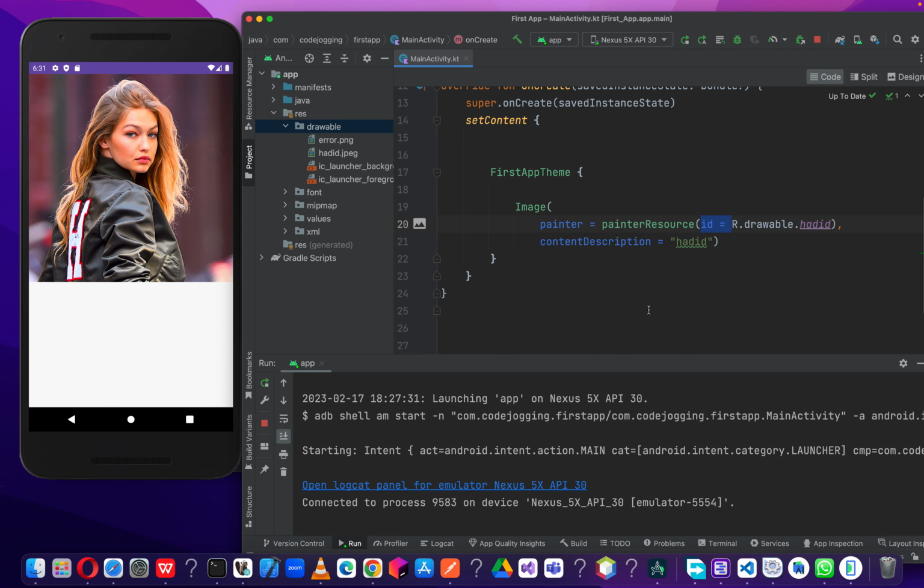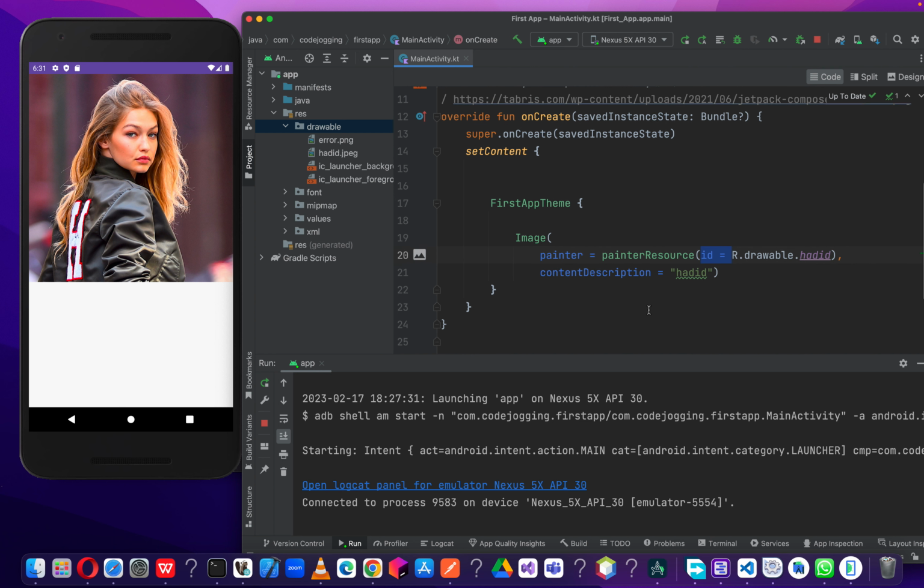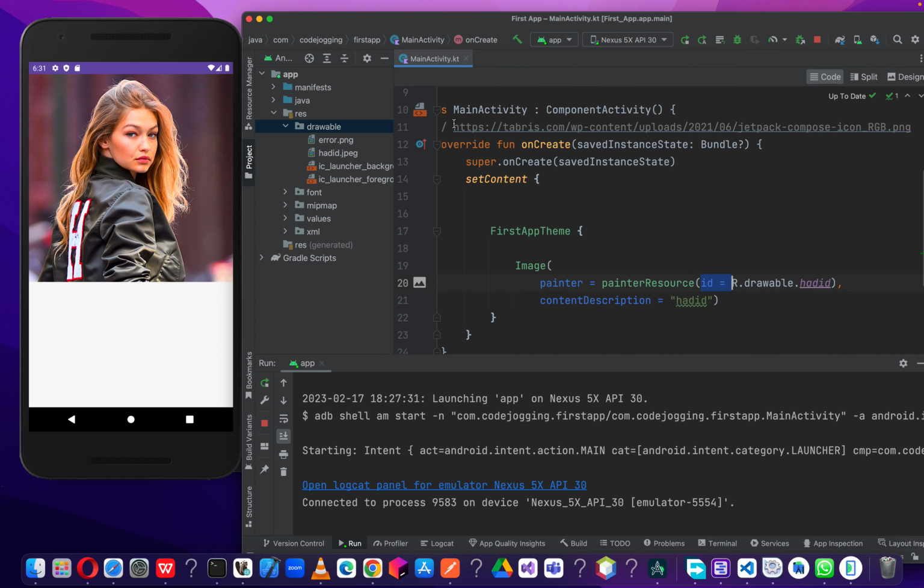So now we are going to learn how to retrieve or show an image from our server in this project. I've copied an image link online, which we are going to use for our project, and there are a lot of things that we are going to learn whilst retrieving the image from the server. So now we won't need the painter resource again. Okay, now we are having an error here.